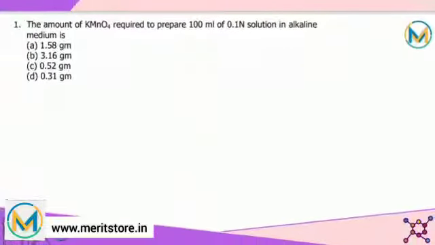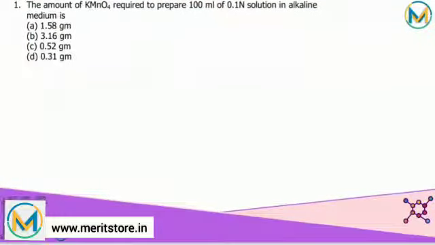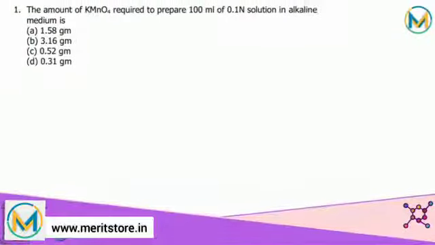First question: the amount of KMnO4 required to prepare 100 ml of 0.1 normal solution in alkaline medium is. First of all, in alkaline medium, KMnO4 acts as an oxidant.